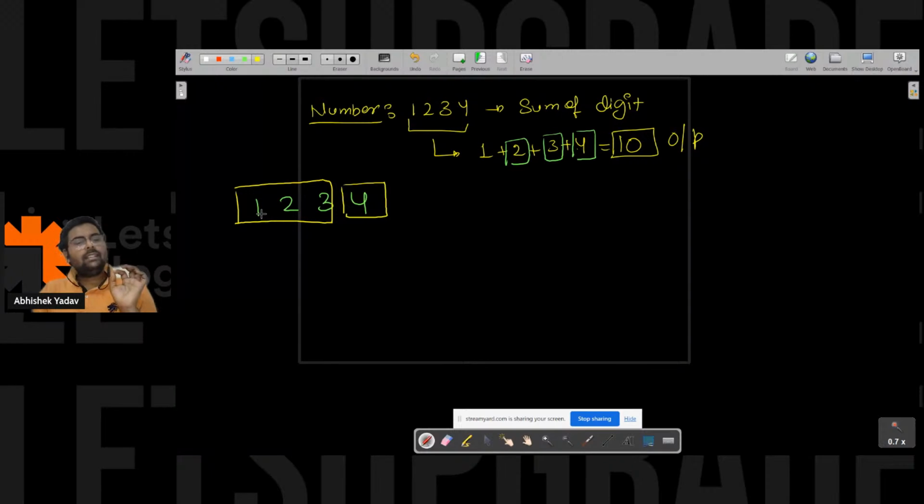Can you guys write in the chat how I can extract the last digit? Anyone? Please write in the chat how I can extract a last digit.